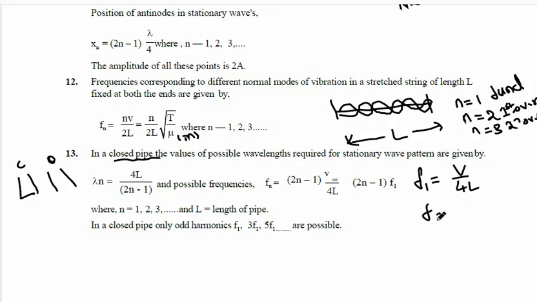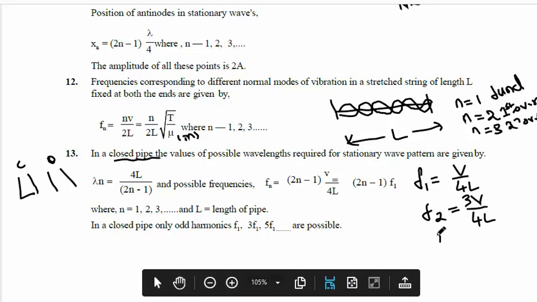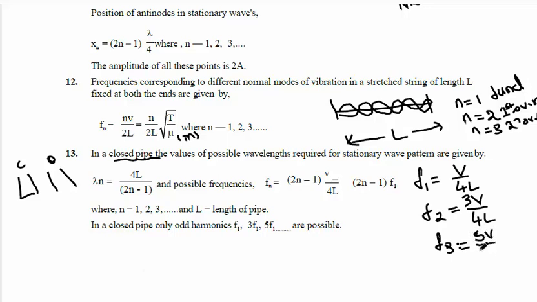Then F2, substituting n as 2, is (2 into 2, 4, minus 1), 4 minus 1 is 3, so 3V by 4L. In this way F3 will be 5V by 4L.